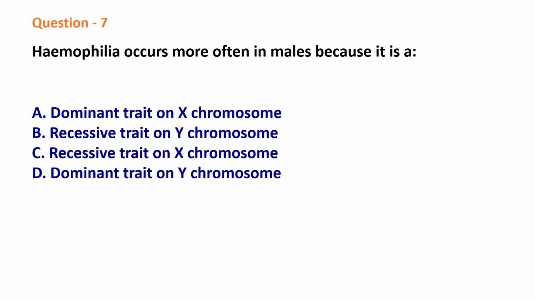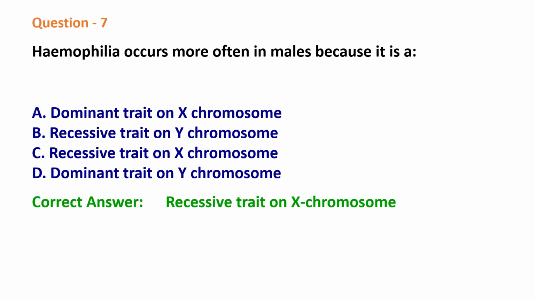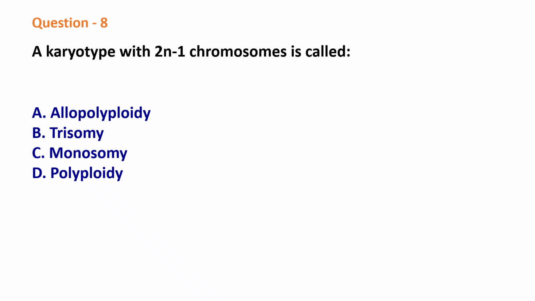Question 7. Hemophilia occurs more often in males because it is a dominant trait on X chromosome, recessive trait on Y chromosome, recessive trait on X chromosome, dominant trait on Y chromosome. The correct answer is recessive trait on X chromosome. Question 8. A karyotype with 2n-1 chromosomes is called allopolyploidy, trisomy, monosomy, polyploidy. The correct answer is monosomy.